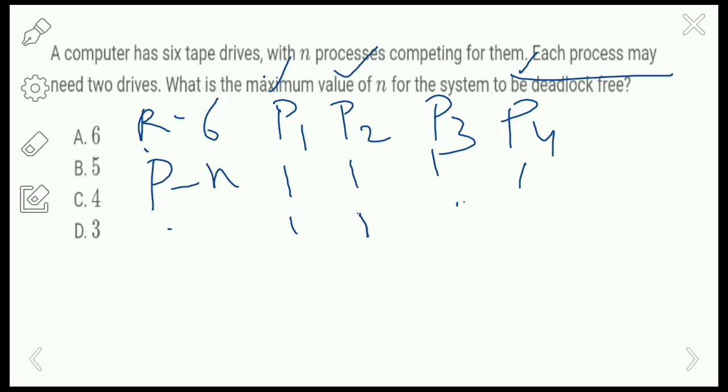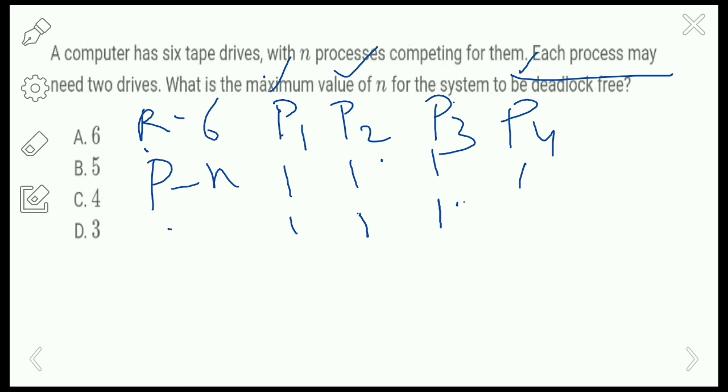So first p1 will execute, and it will use the 2 resources, and then it will give the resource to the next process, and p2 will utilize the resource and execute, and it will give the resource to the next process. Okay, so p1 and p2 will execute quickly, because for each process only 2 resources are needed. So now p3 will execute by utilizing the resource of p2, and so now it will get 1 more resource, right?